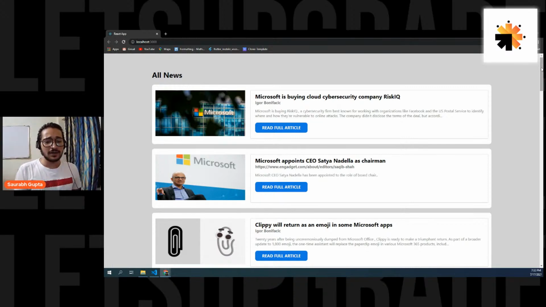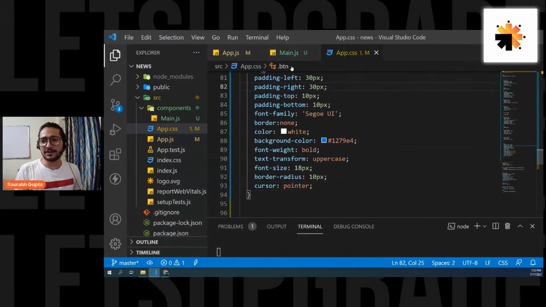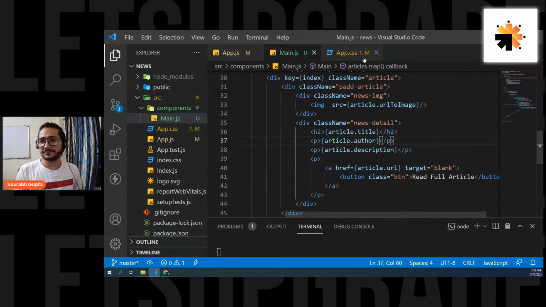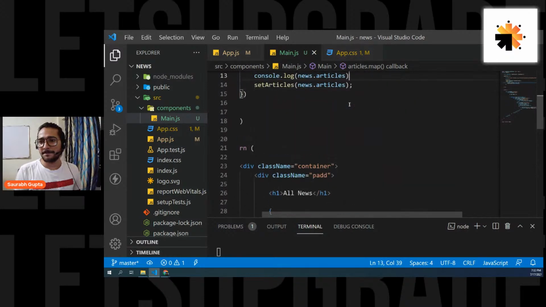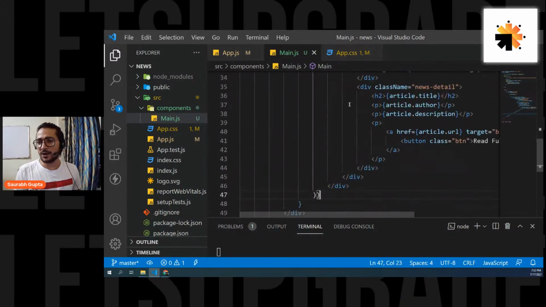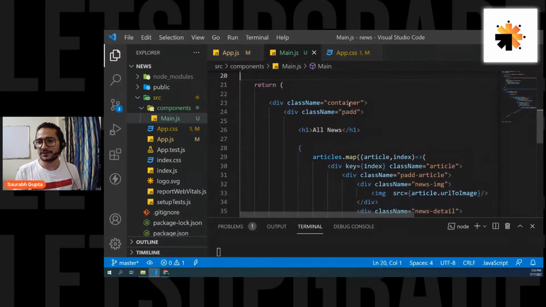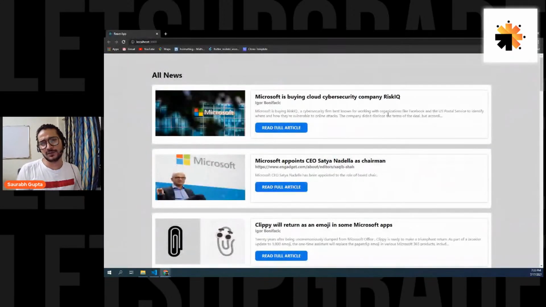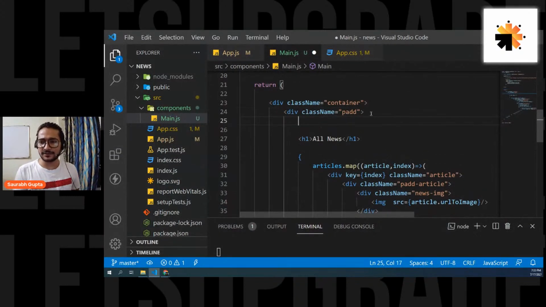You know that. So now let's do the filter part. Okay. So again, let's go down here and let's create the search field first. So I feel I should be creating it above the all news. Okay. So let's do it here.